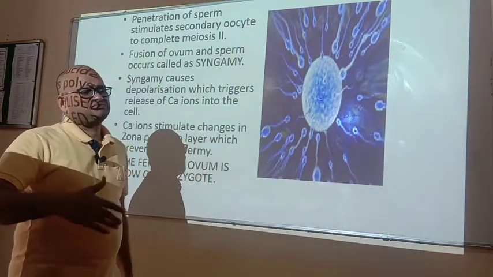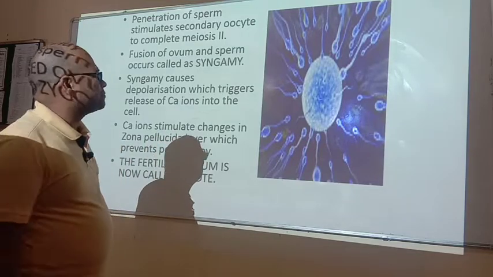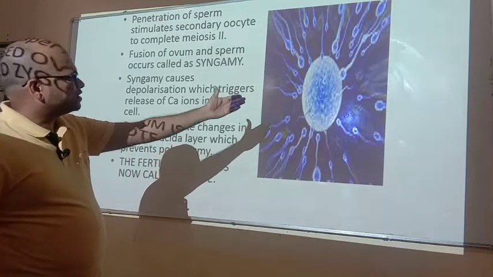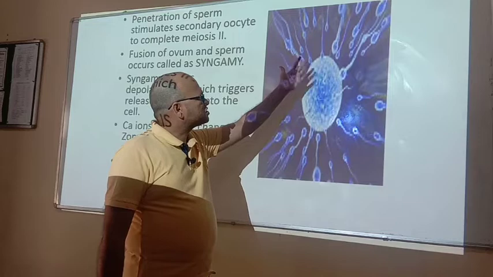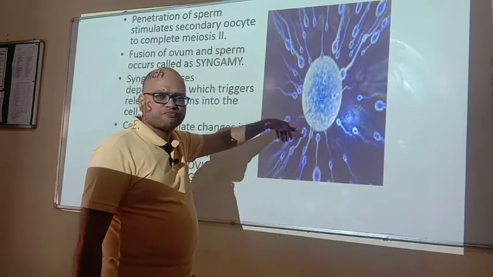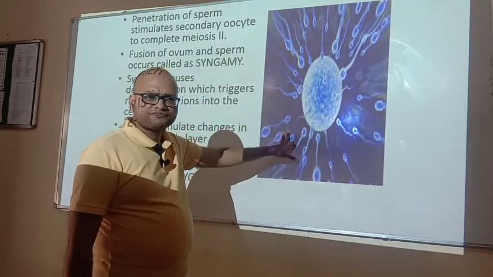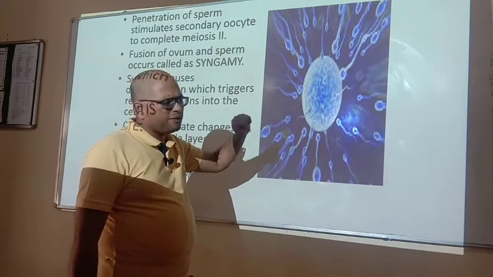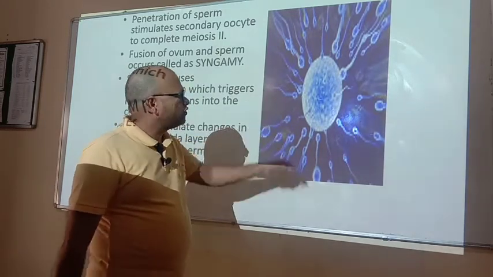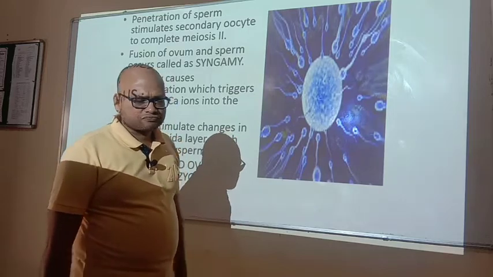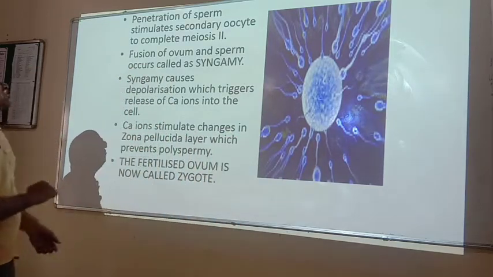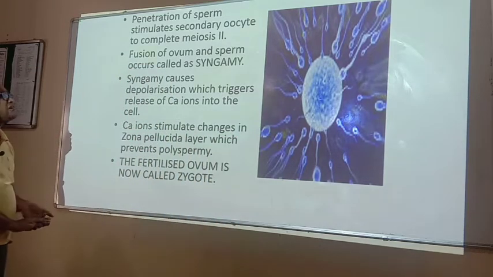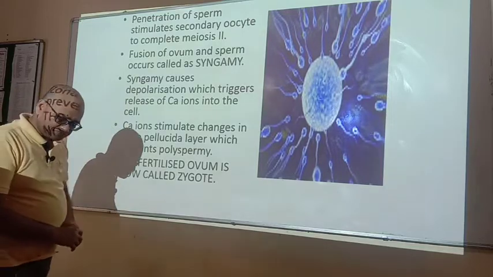fertilization is getting possible. Here the female gamete is surrounded by numerous male gametes or sperms, from which a single male gamete becomes able to fuse with the female gamete. Penetration of a sperm stimulates the secondary oocyte to complete meiosis II.